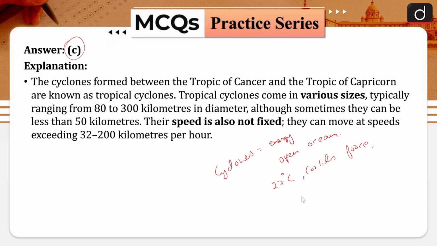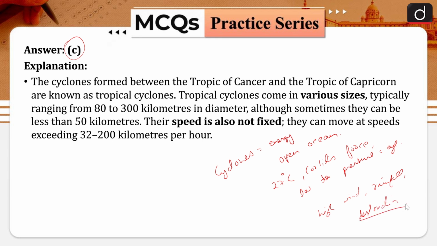Then they need low temperature and low pressure in the middle, that is called the eye of the cyclone. So it is basically an energy which originates in the open ocean and it moves in a circular direction and it brings high wind, rainfall with it, and that causes destruction.